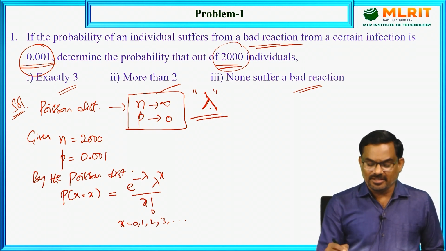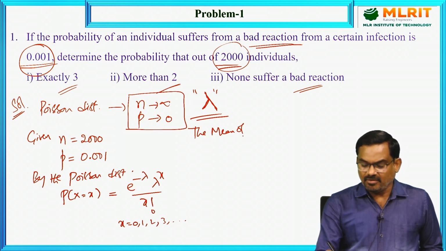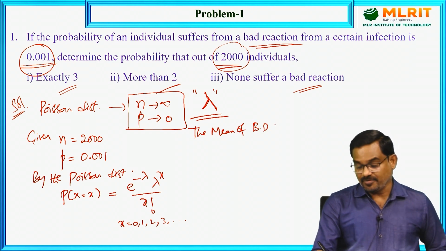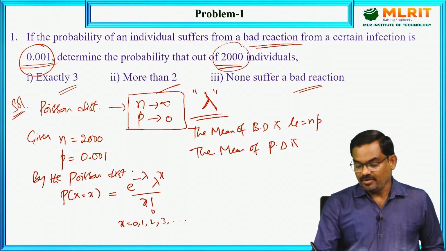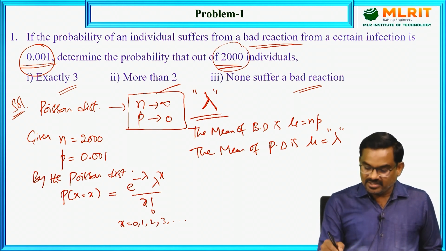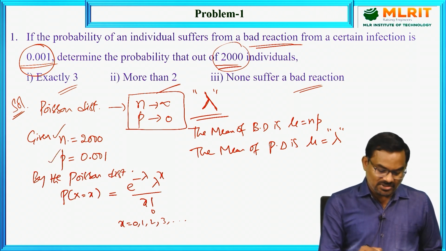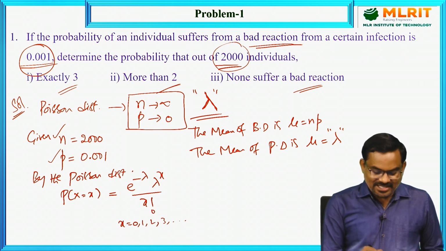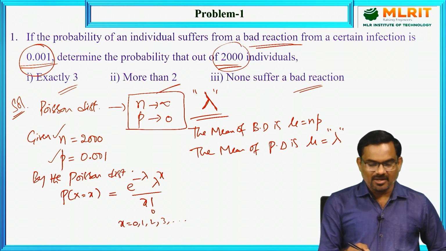Lambda is not given in the problem. The mean of the binomial distribution is mu equal to np. Similarly, the mean of the Poisson distribution is mu equal to lambda. If we were applying the binomial distribution, n and p are already given, but since n is very large, calculating the nCr value may be complicated or time taking.